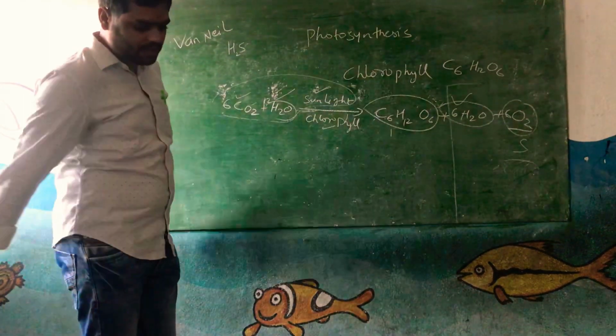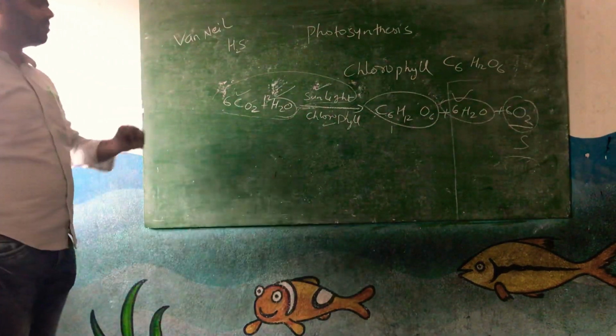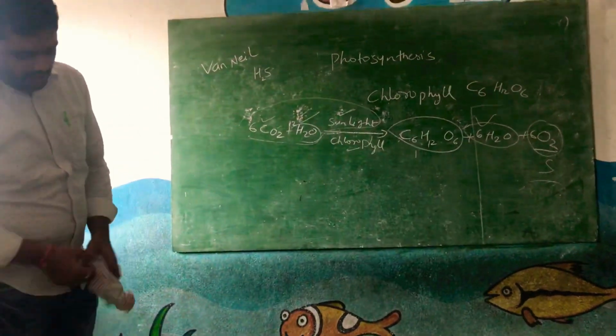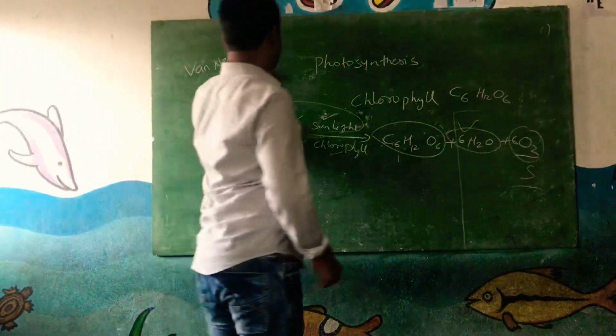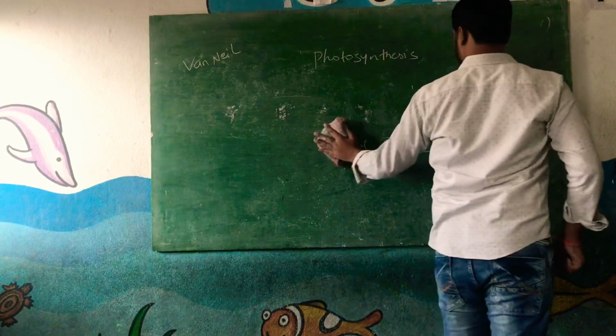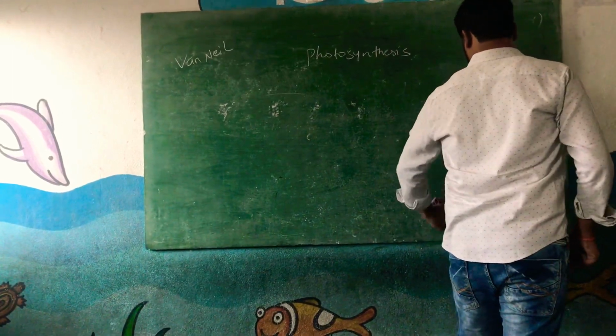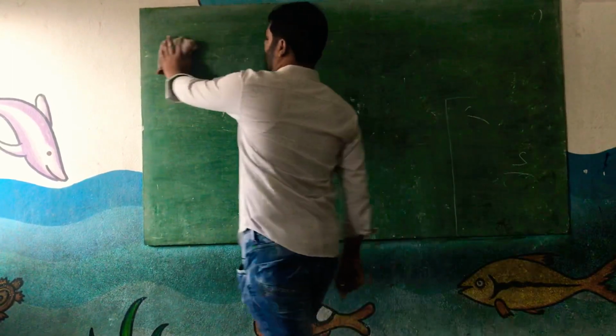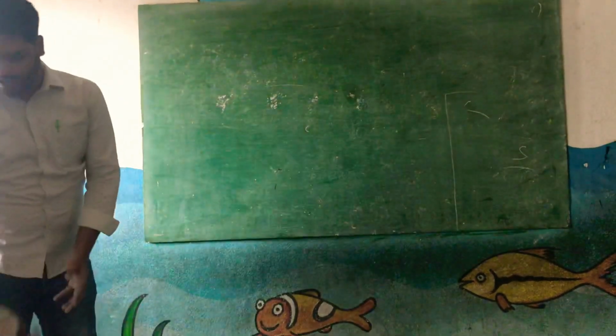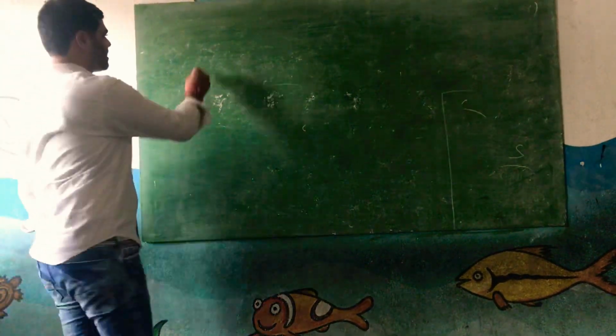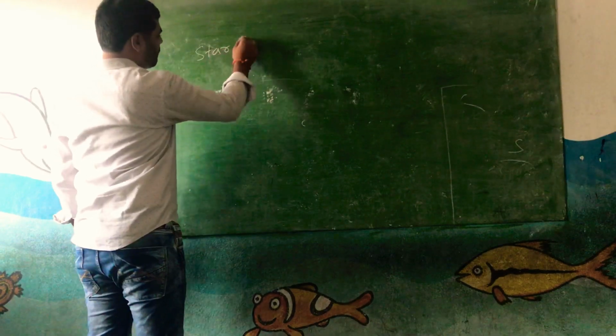Then coming to this, how are the carbohydrates present in the leaves? How can we know that? By performing a small experiment, we can know that carbohydrates are present. Mainly the carbohydrates are stored in the form of starch.